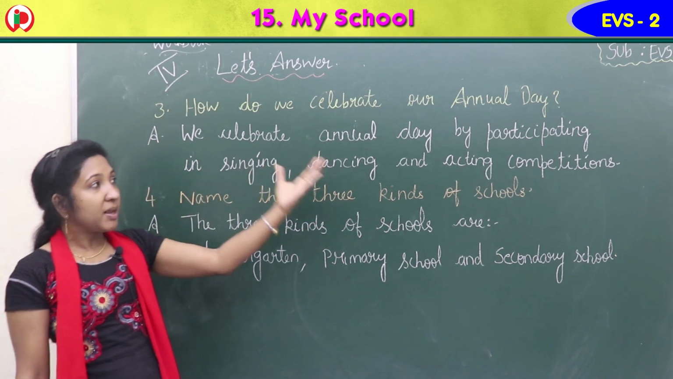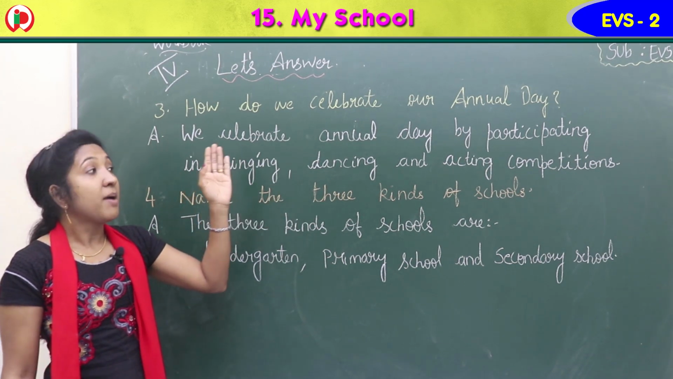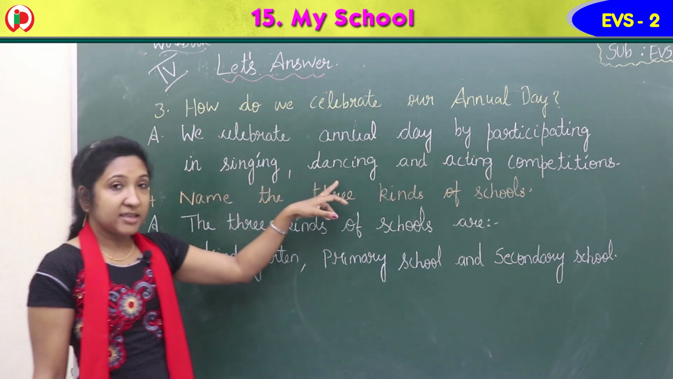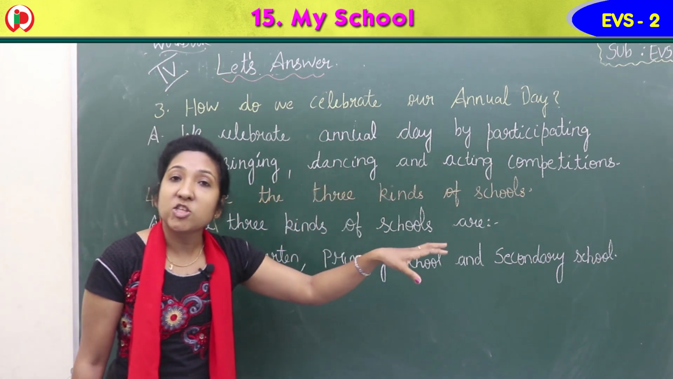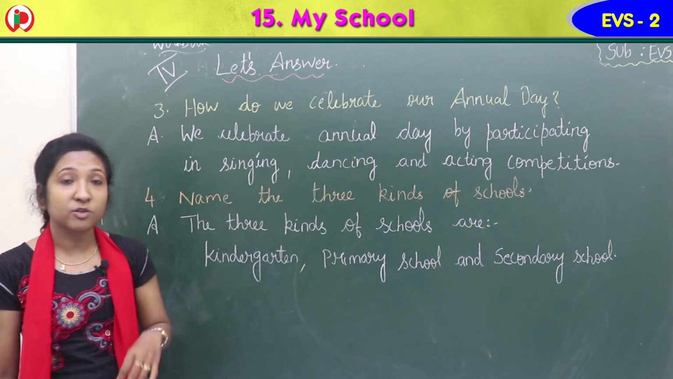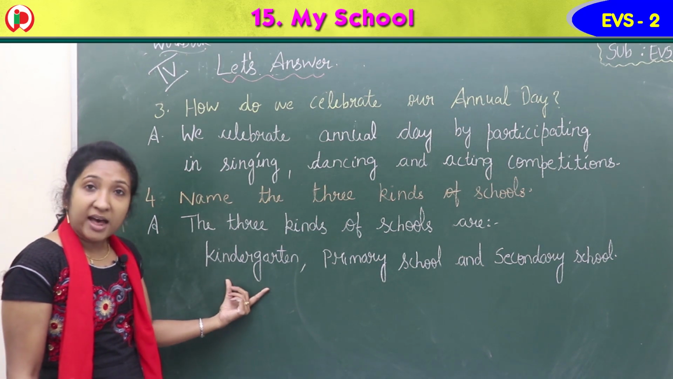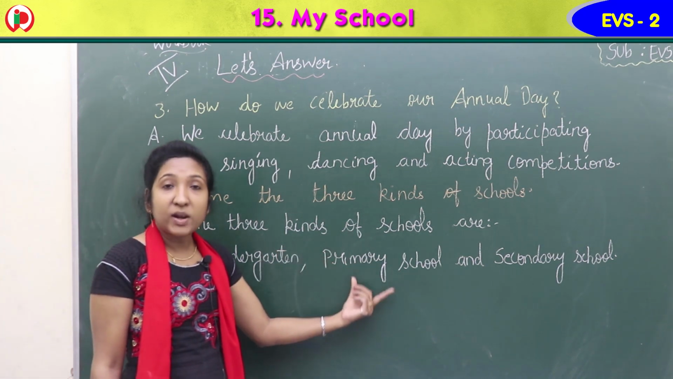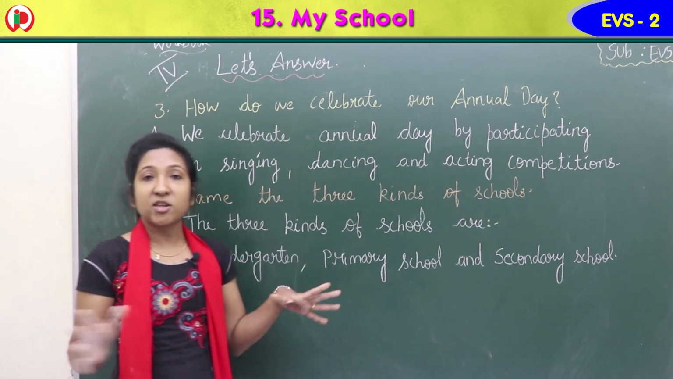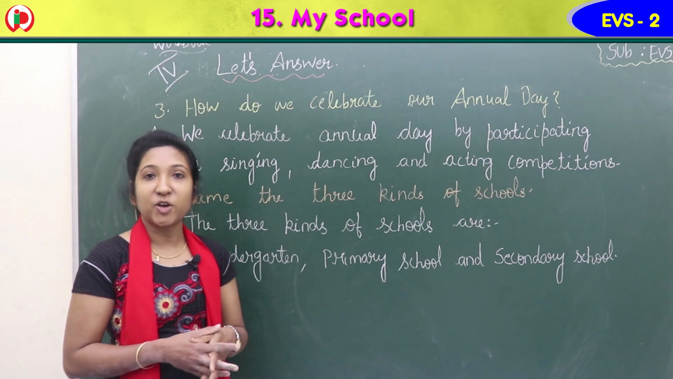So how do we celebrate our annual day? We celebrate annual day by participating in singing, dancing and acting competitions. Fourth question, name the 3 kinds of schools. The 3 kinds of schools are kindergarten, primary school and secondary school. So that section got finished. These were the exercises in the workbook. Okay children.